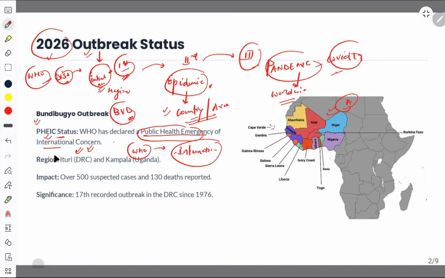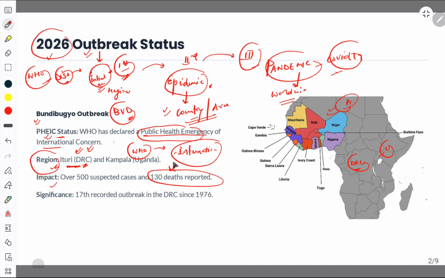Okay, so where was the region it was found? It was found in Ituri, DRC. This one is the Democratic Republic of Congo, DRC, and this is Uganda. So in two regions, Uganda and DRC, these were the two regions where this outbreak was found. What was the impact? Over 500 suspected cases have been found and 130 deaths have been reported.